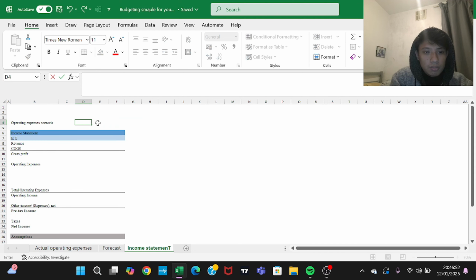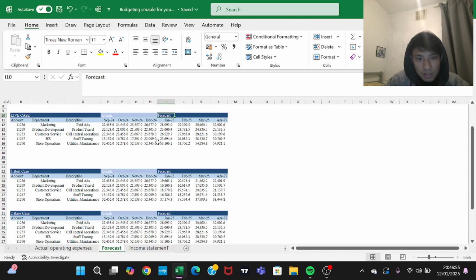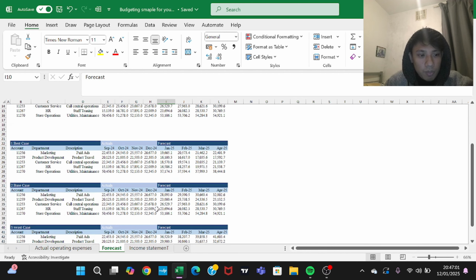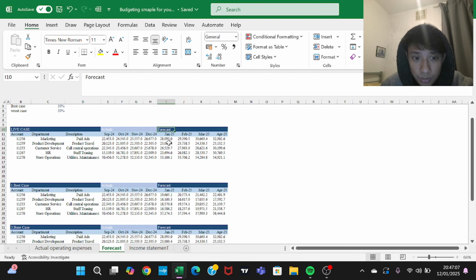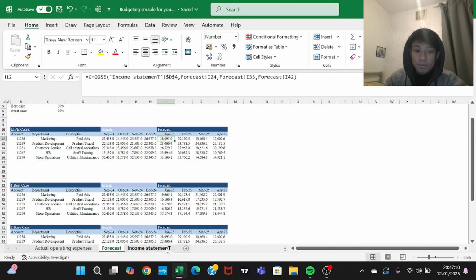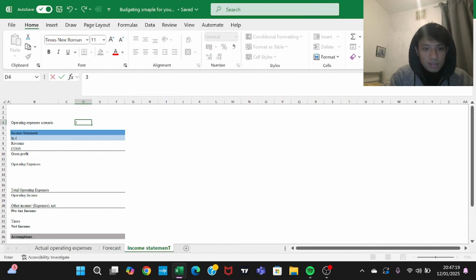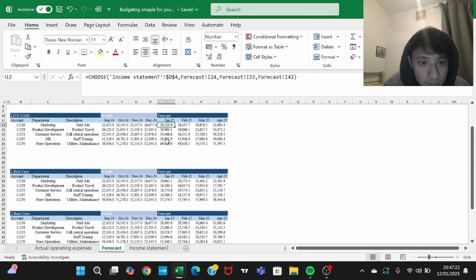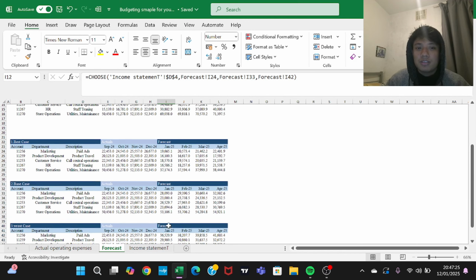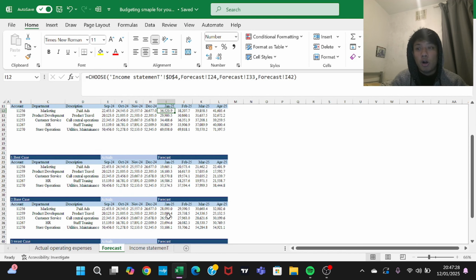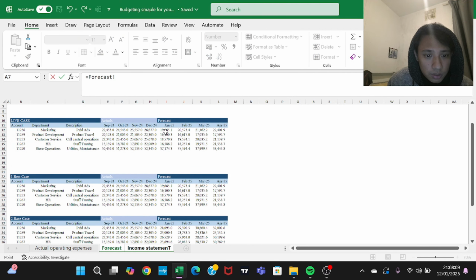So if I put scenario 2 here, look, it's going to change by itself. The best case marketing January expenses is 28,093. Look at this one, because I wrote 2 here, that's why it's showing the base case. Now if I write 3, look, 36,520. This is what a dynamic and automated Excel means. A project means all of the January live cases.